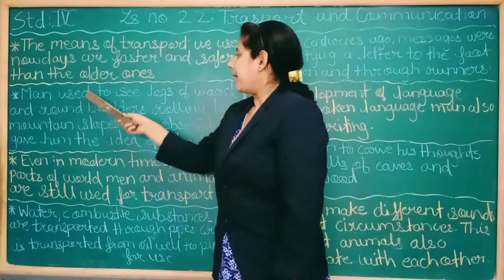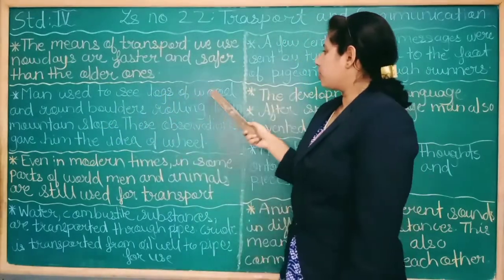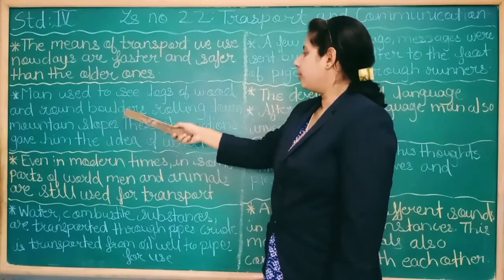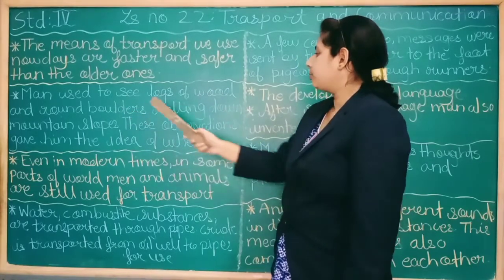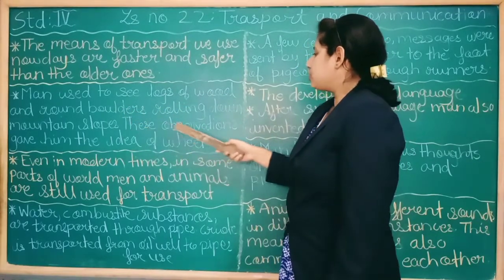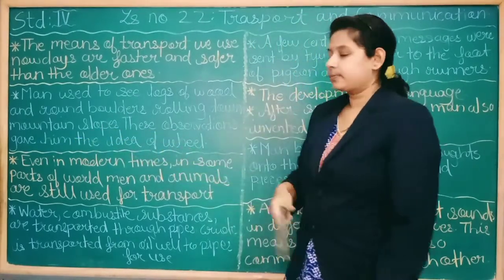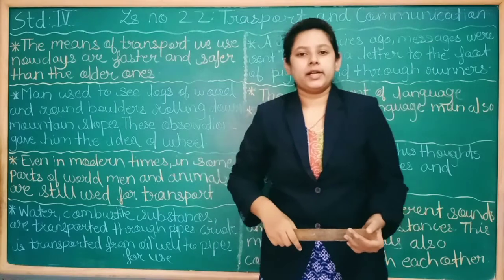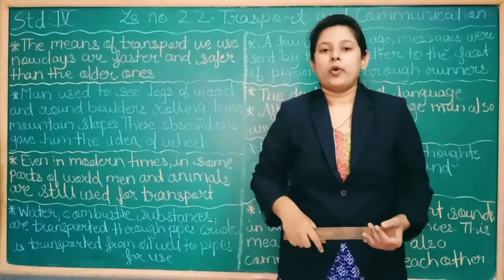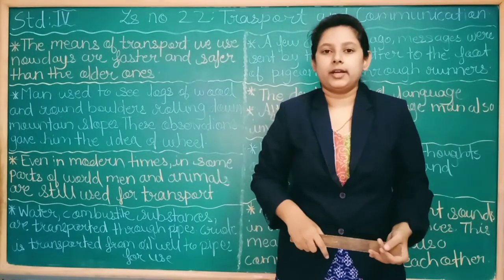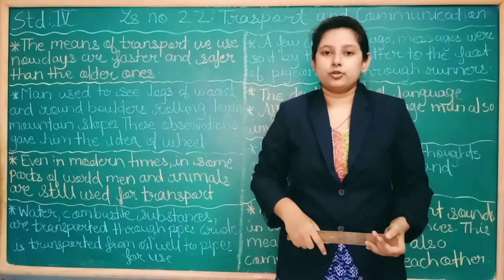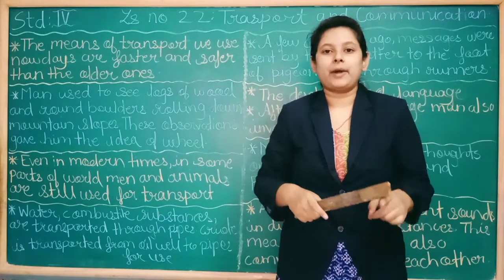Then man used to see logs of wood and round boulders rolling down mountain slopes. These observations gave him the idea of the wheel. In the olden days, in the ancient days, when the wheel was not yet found, what did man used to do? Man used to take a plank of wood.